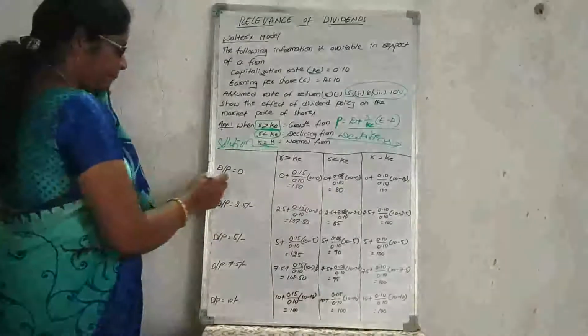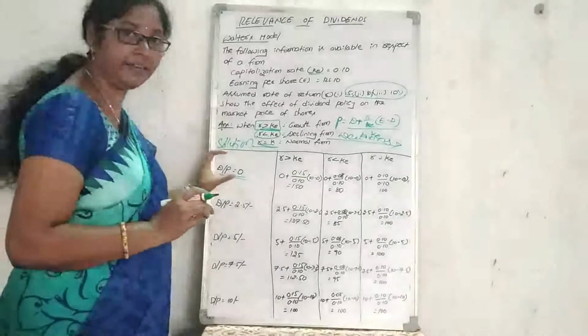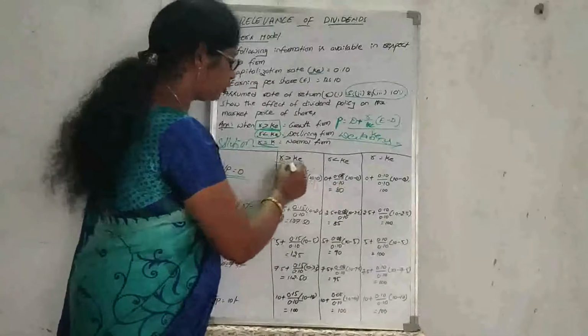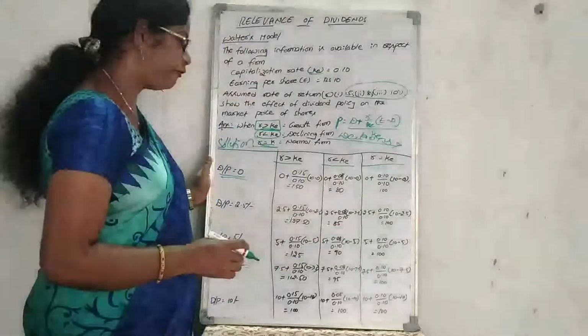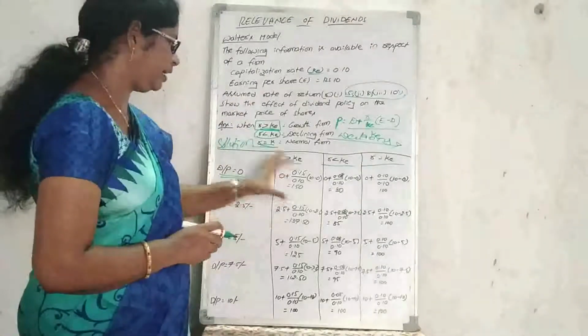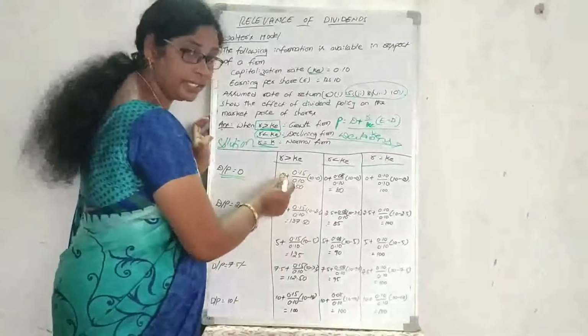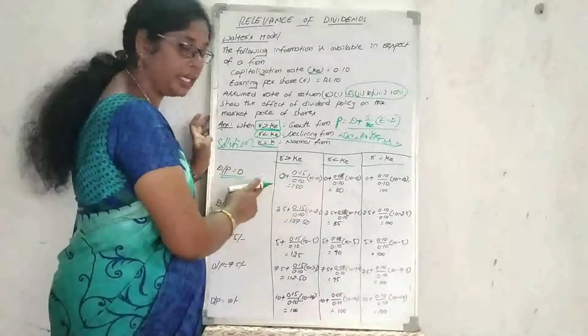Dividend per share equal to 0, when they are not issuing any dividends. Here, what will be the impact when it is a growth firm, a declining firm, and a normal firm? First we take the growth firm. 0 means reinvesting the amount into the company.